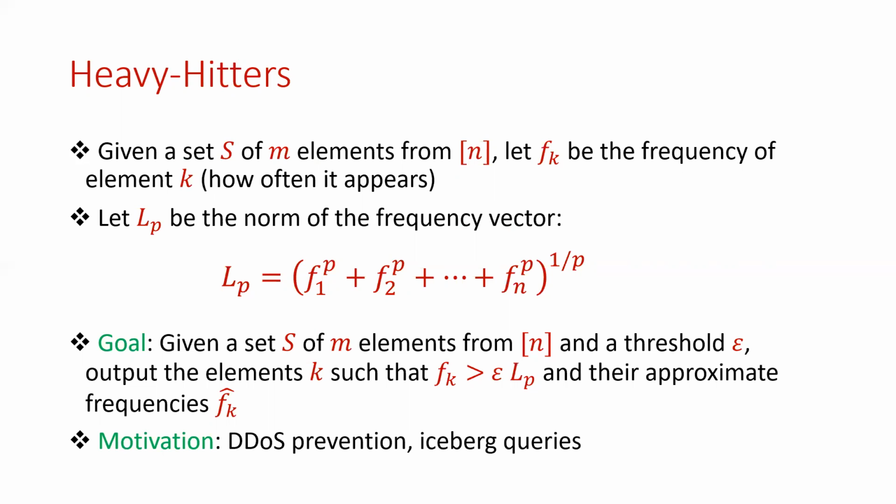Then we'll let Lp be the norm of the frequency vector, which is equal to the frequency moment Fp raised to the 1 over p power. Then the goal is to output the elements k whose frequency exceeds epsilon times Lp, given a threshold parameter epsilon, and we want an approximate frequency to each of their actual frequencies.